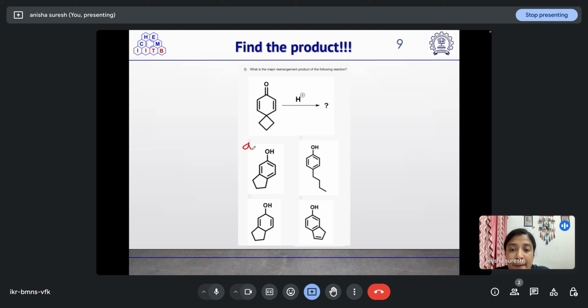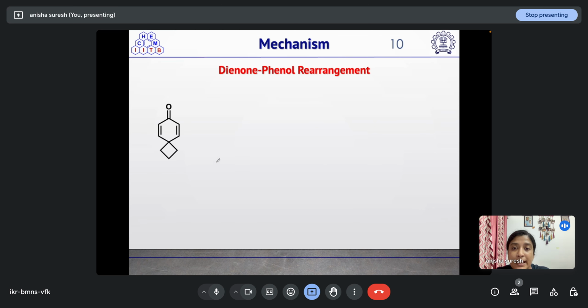So this is A, B, C, and D. What is the major rearrangement product that is formed in this reaction? So coming to the mechanism of the reaction, we are having the dienone under protonation condition. This ketone will get protonated, and then migration of this group will take place to the center.